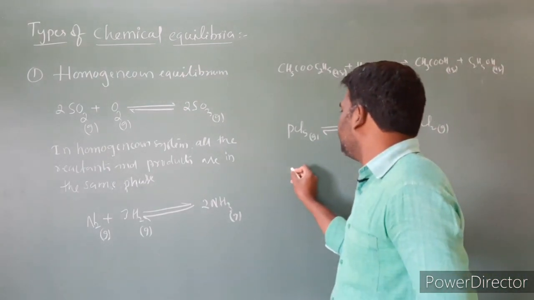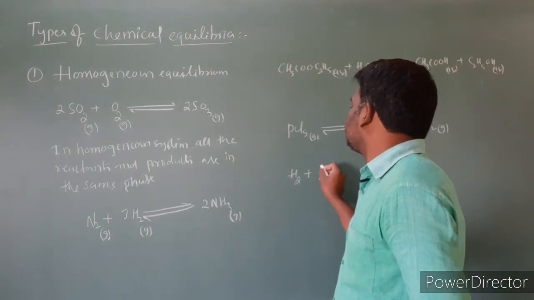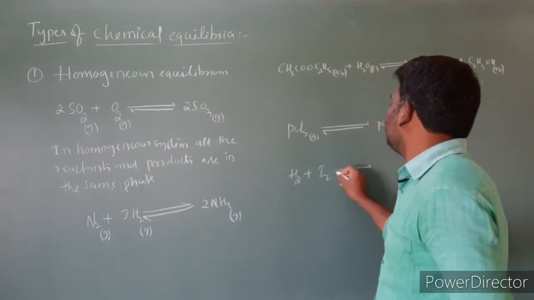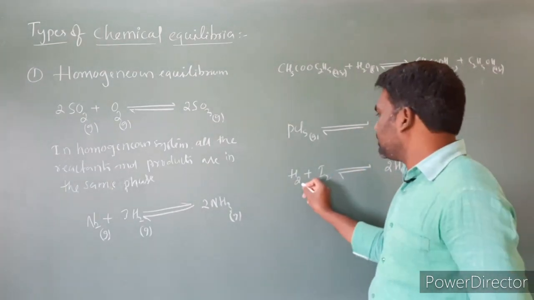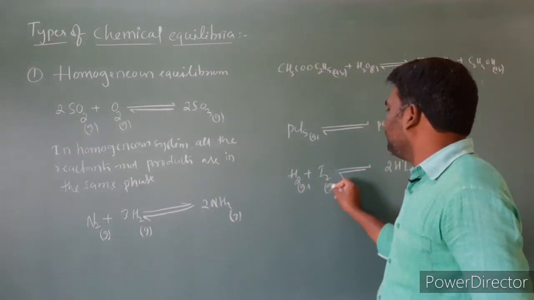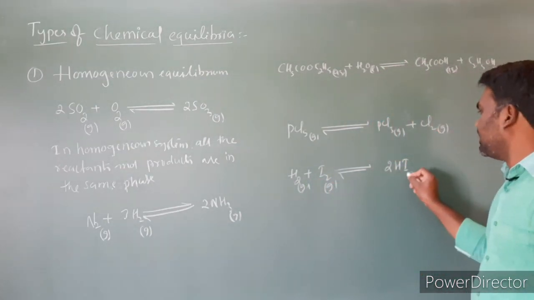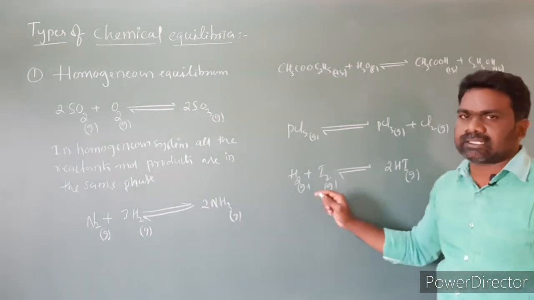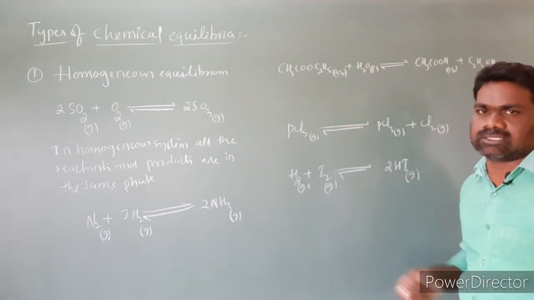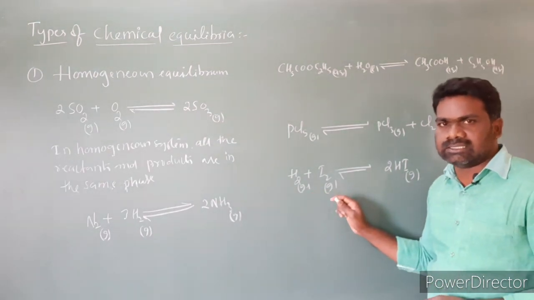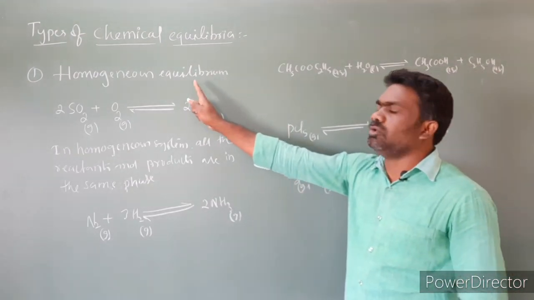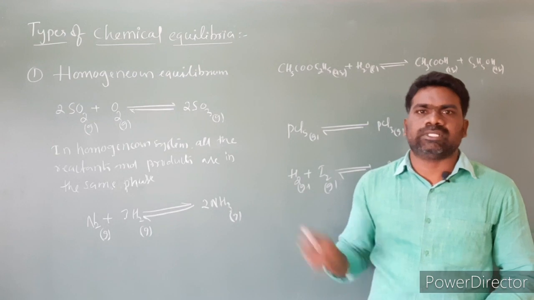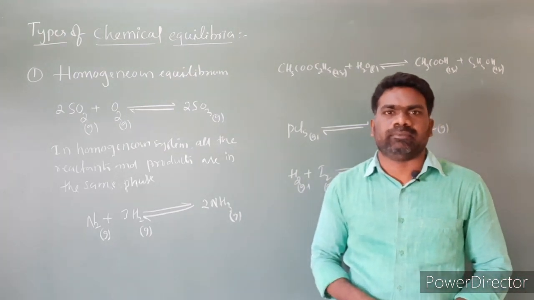Let us take one more example. H2 plus I2 gives rise to 2HI. So H2 is a gas, I2 is a gas, and HI is a gas. So all the reactants and products are in the gas phase, nothing but the same phase. If all the reactants and products are in the same phase, the equilibrium is called a homogeneous equilibrium. So this is a homogeneous equilibrium.